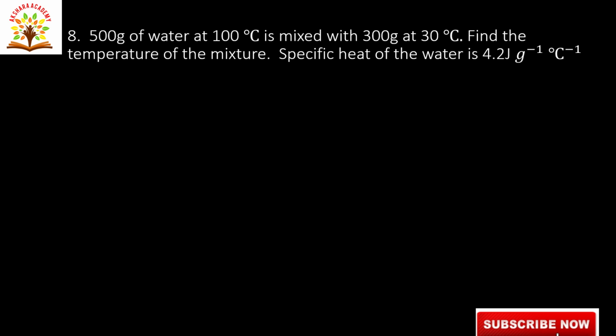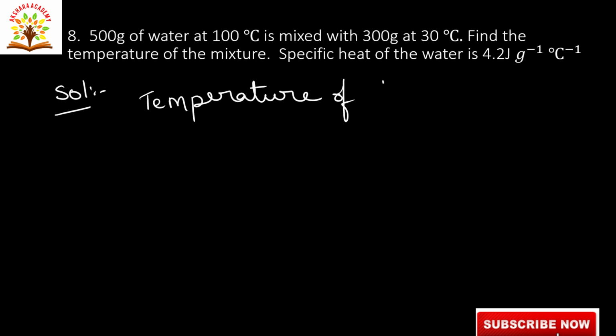In this question, they are asking to find the temperature of the mixture. Given 500 grams of water at 100 degree centigrade is mixed with 300 grams at 30 degree centigrade. So, come to the solution. Temperature of the mixture, T mix is equal to,